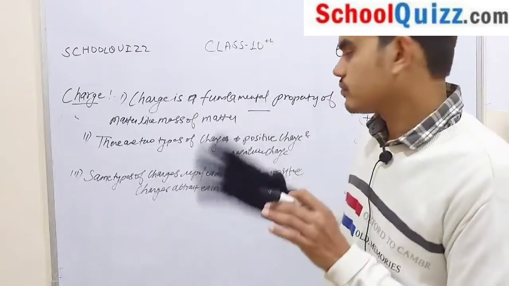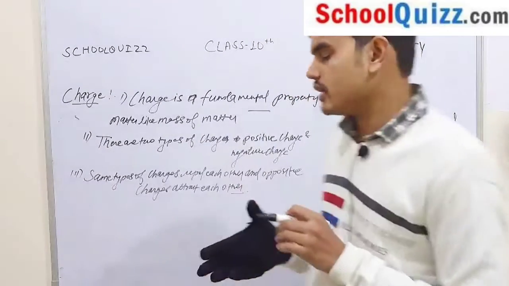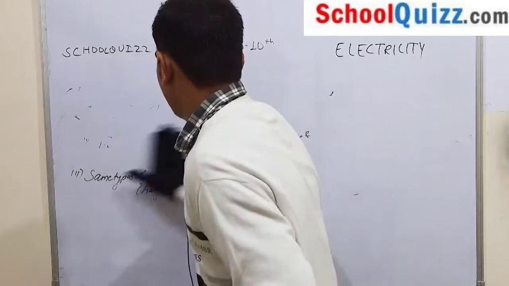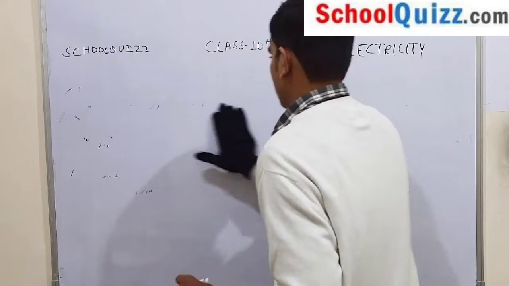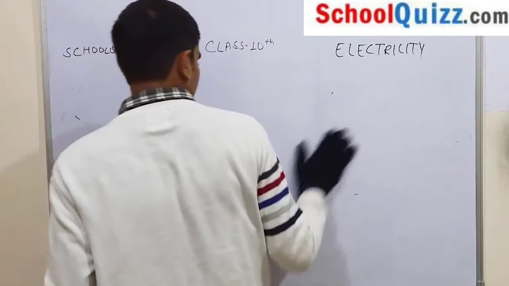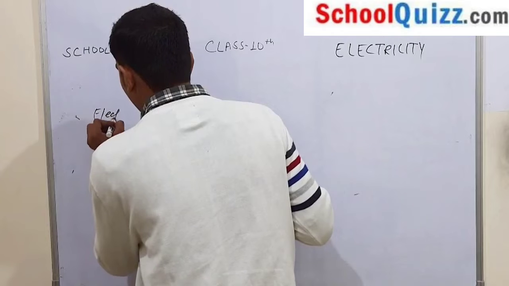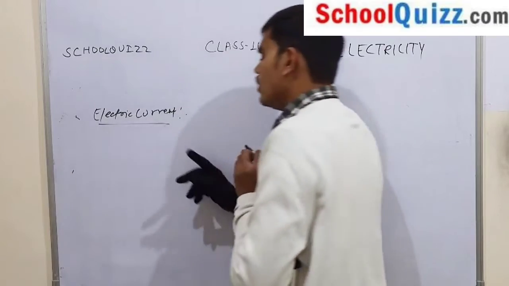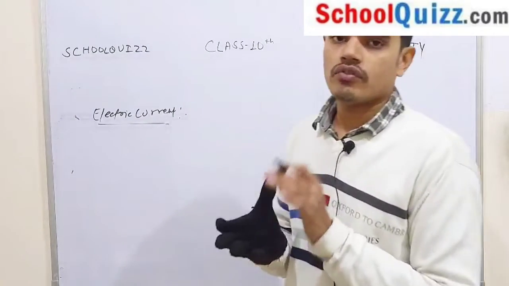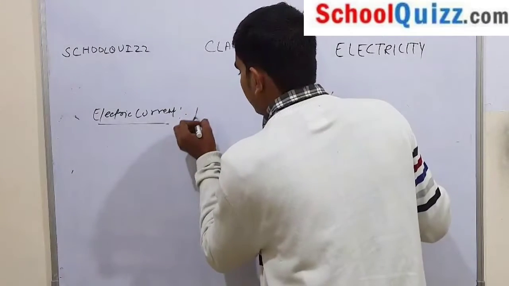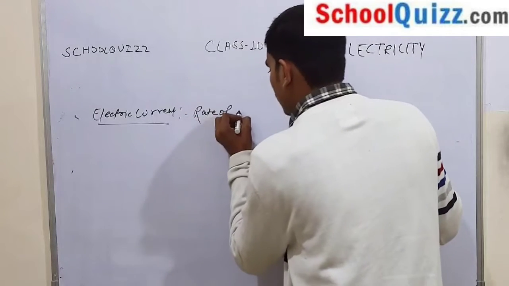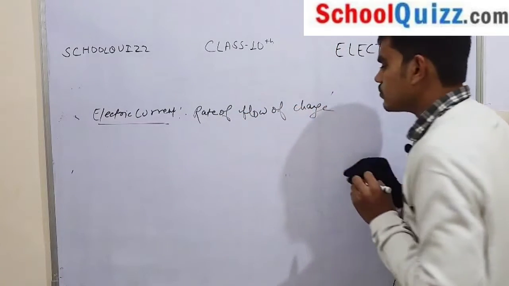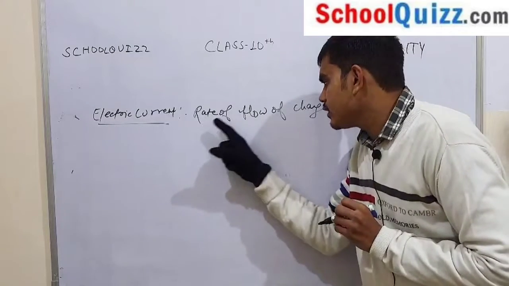Now I am going to discuss electric current. What is electric current? Electric current is the rate of flow of charge.